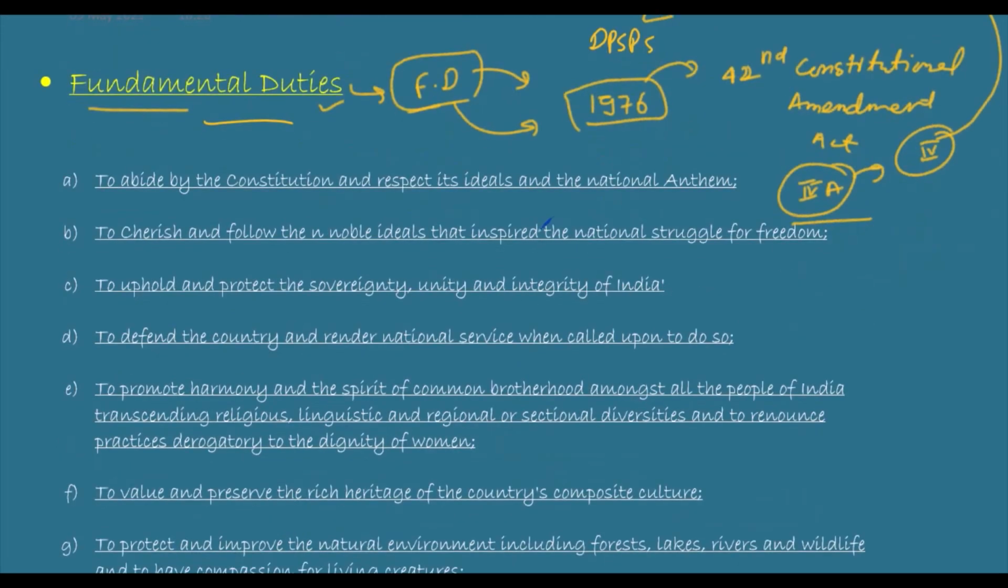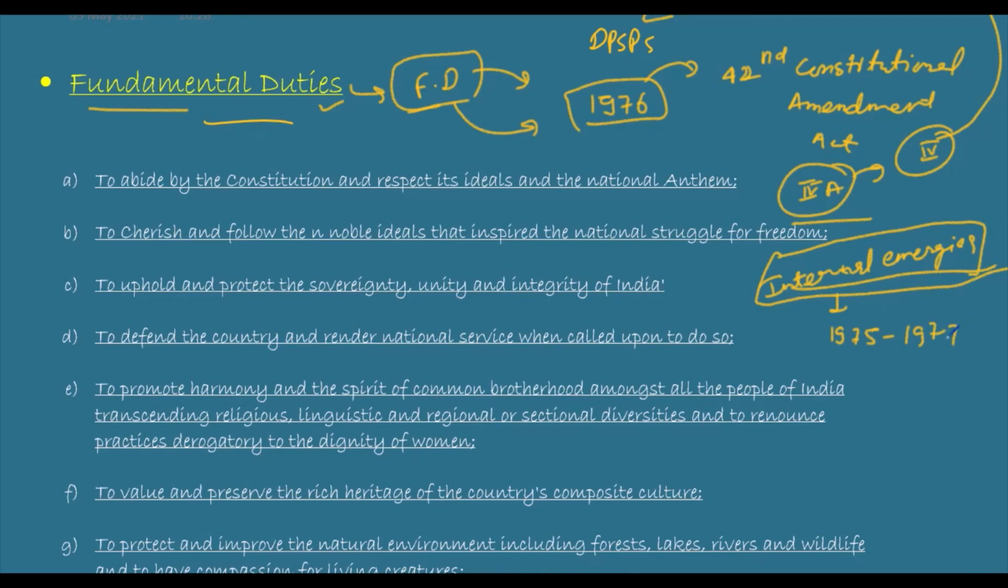The need was felt during the period of emergency, internal emergency. In India, internal emergency was imposed by the government of Indira Gandhi. So what was the period of emergency? 1975 to 1977. In this period, the necessity of fundamental duties was felt.